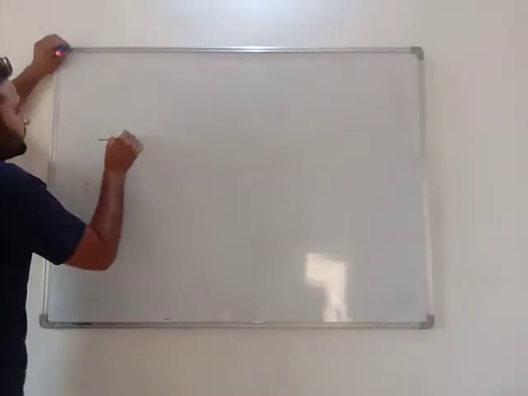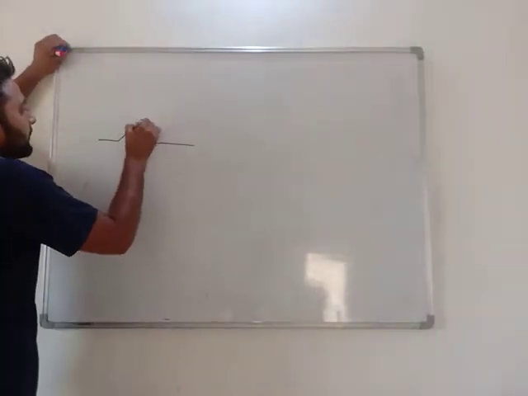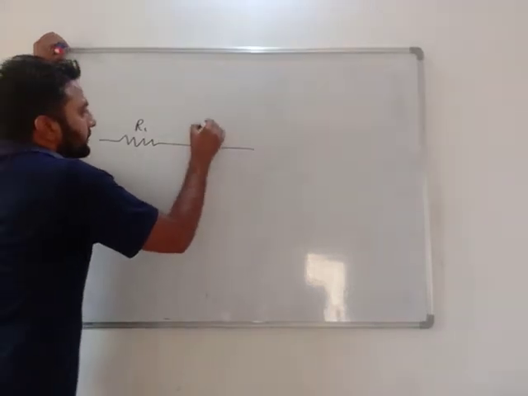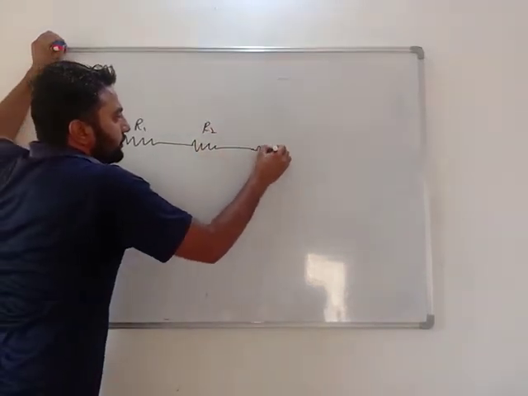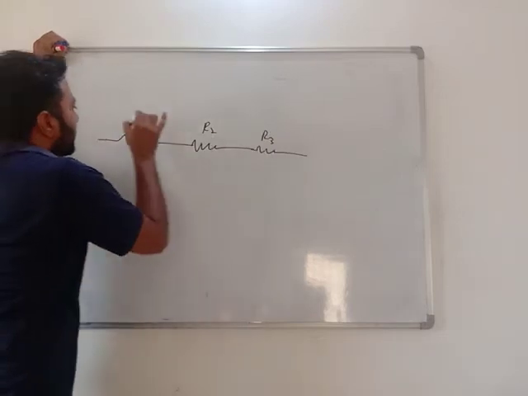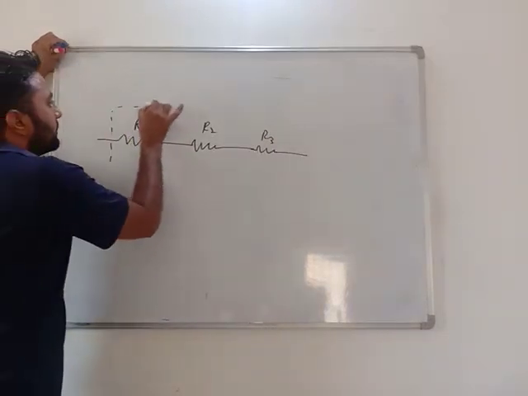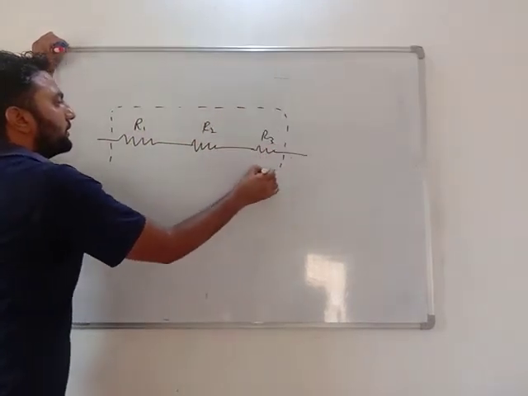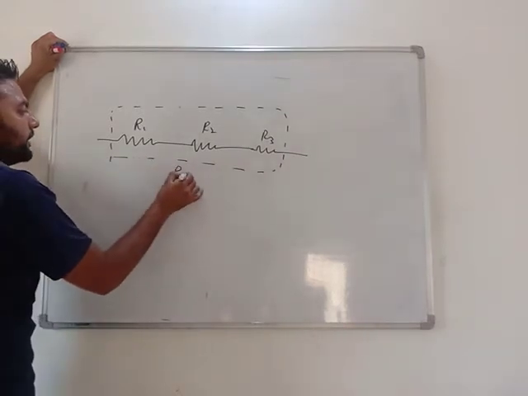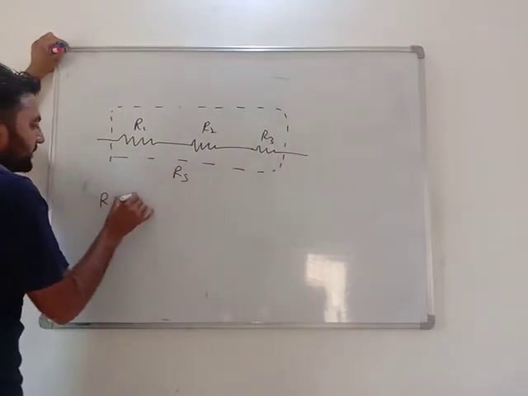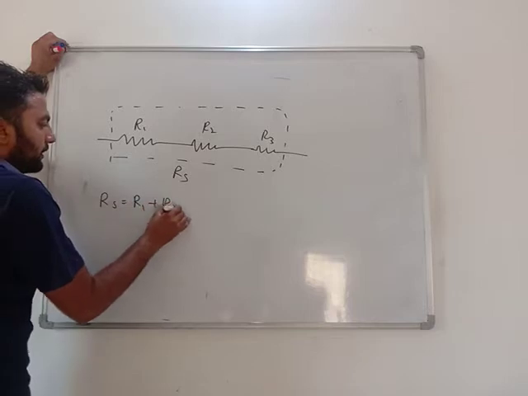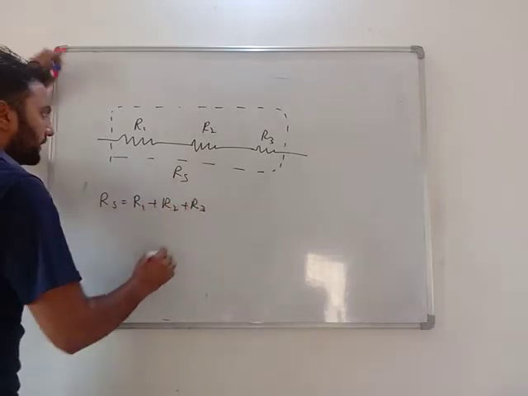See, this is R1, this is R2, and this is R3. So overall the effect by them will be RS, and this RS is the algebraic sum of R1 plus R2 plus R3.